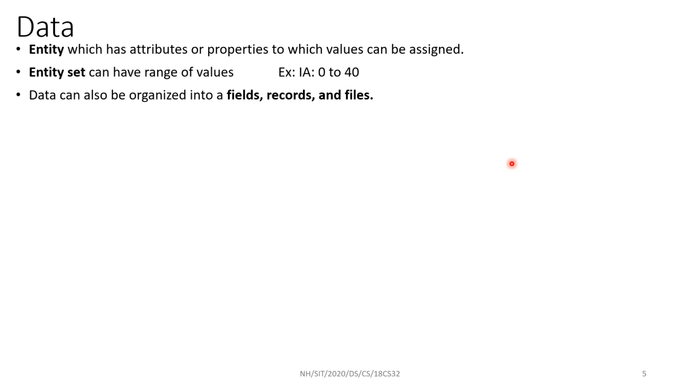What is an entity? An entity has attributes or properties to which values can be assigned. Like USN, it has information such as 4SN20CS010. That is a value assigned to that entity, the USN entity.